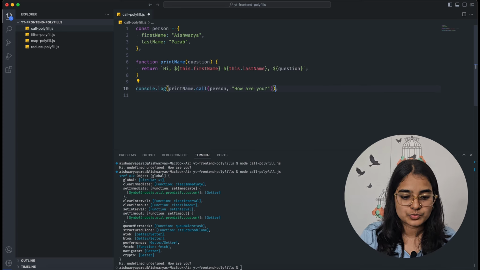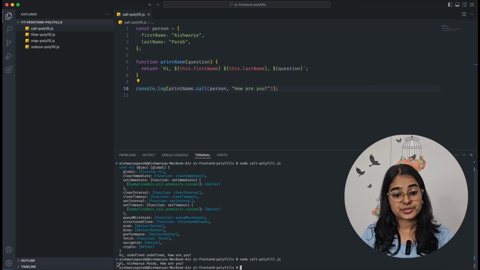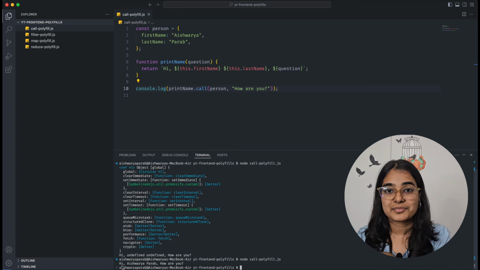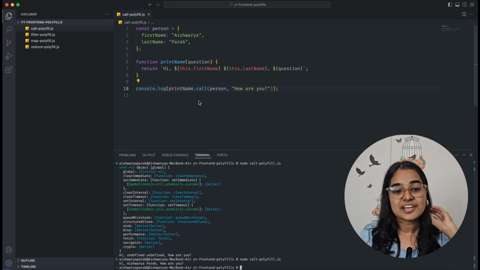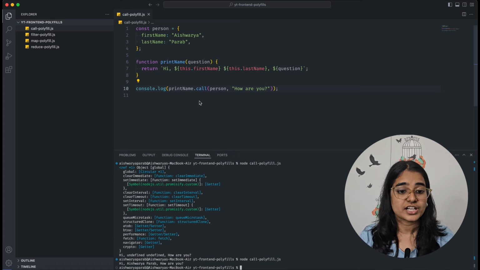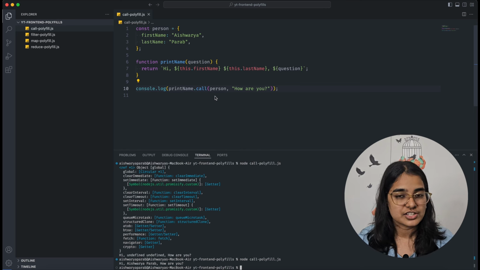We'll first see if this works. I will run this, and here you can see it has worked. It now says hi Aishwarya Parab, how are you? Which means I've made the same function work. I've not touched my person object, I've not rewritten my print name function. I've just changed the way I'm calling my print name function. I've only changed that, and with that, now it works properly.